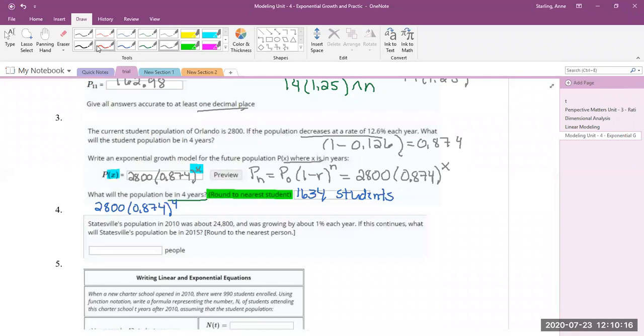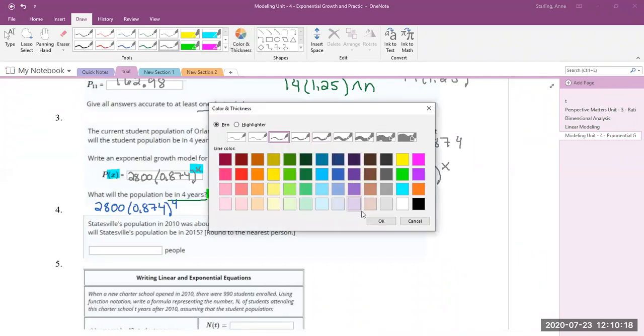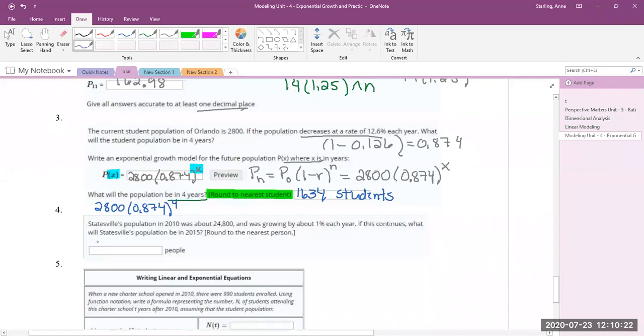Okay. So this next one, we have the population of Statesville. Let's see what we can grab out of here. In 2010, it was 24,800, and it's growing by 1% each year. So what will it be in 2015?